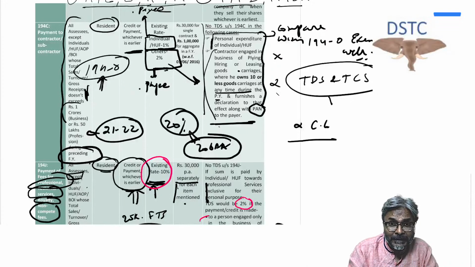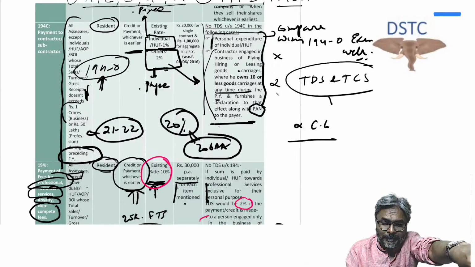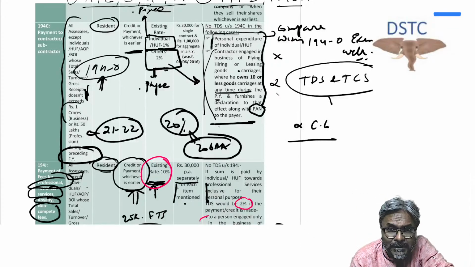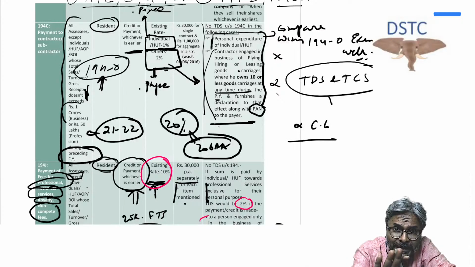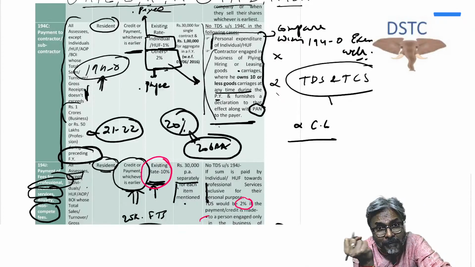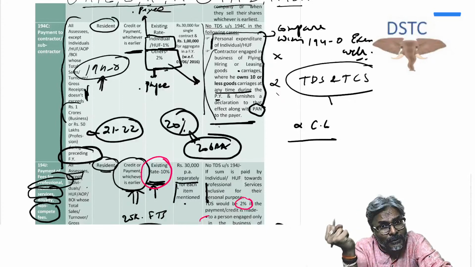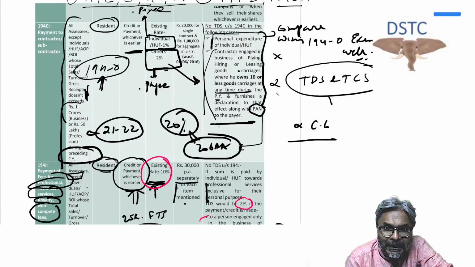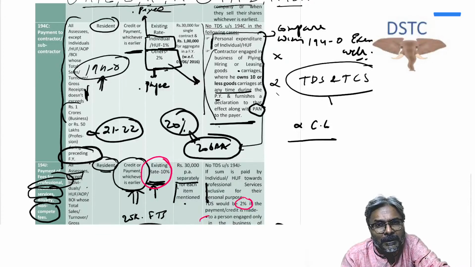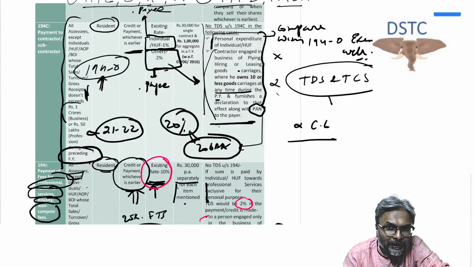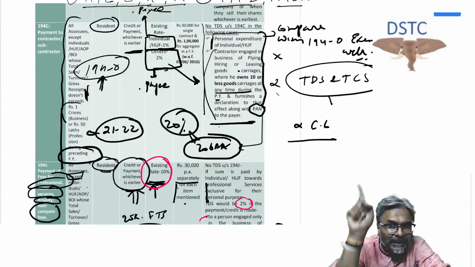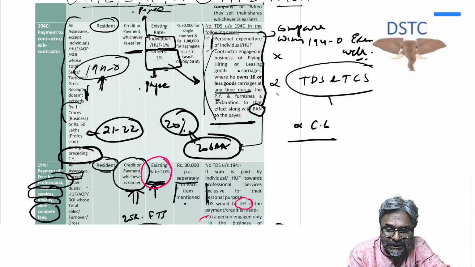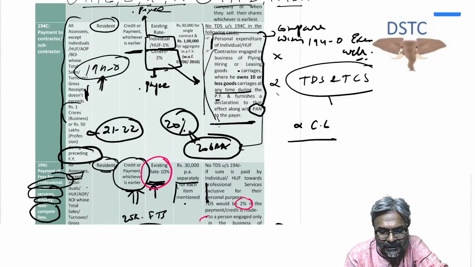However, if the same GTA does not furnish the PAN, then not only will the exemption be lost, but the TDS rate will go to 20%. Why 20%? Section 206AA, a 20% rate will be applicable on non-furnishing of the PAN. So not only do you lose the exemption, but your TDS rate will also be at 20%. That is the point.